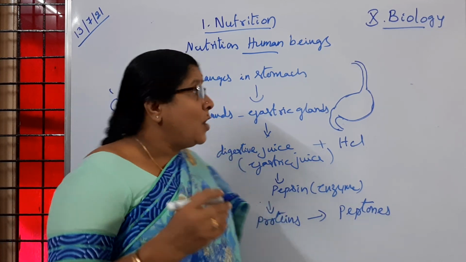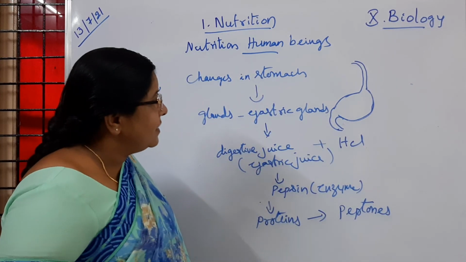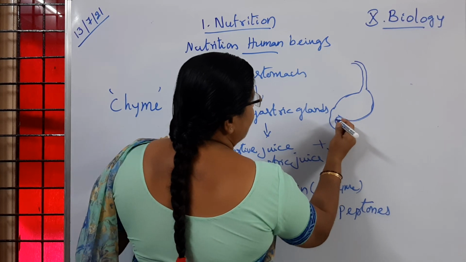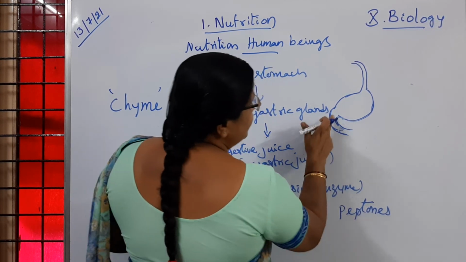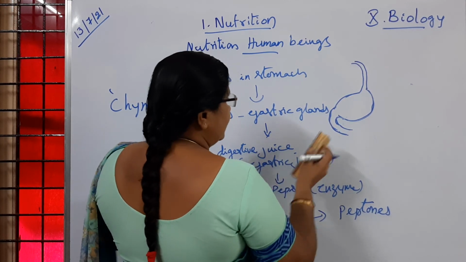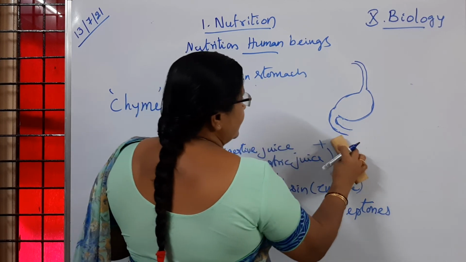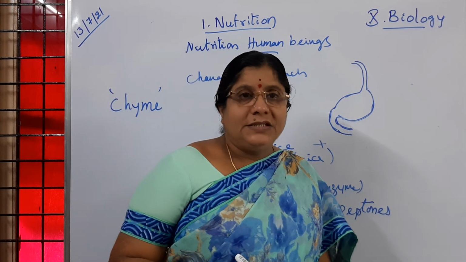That mass of food enters the next part of the digestive system after the stomach. So it enters into the duodenum. Duodenum is a U-shaped tube. Is it clear to children?